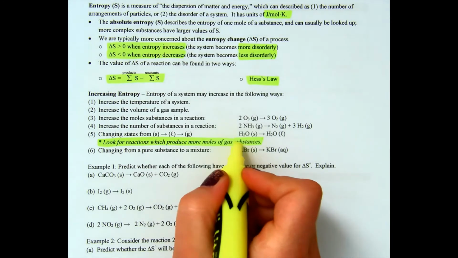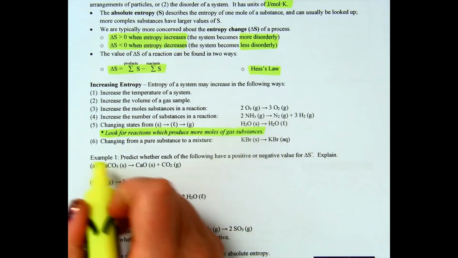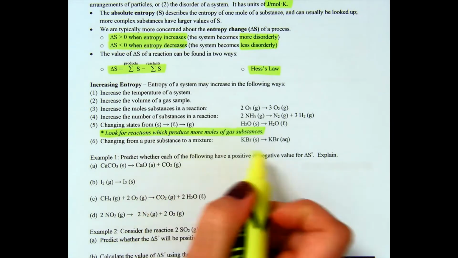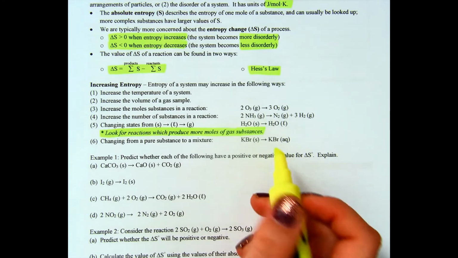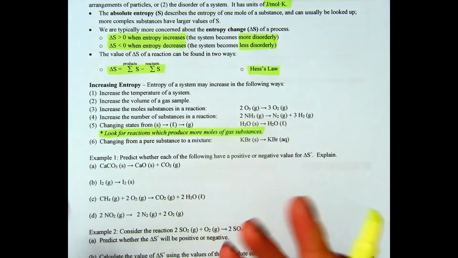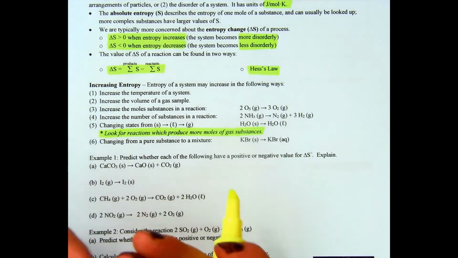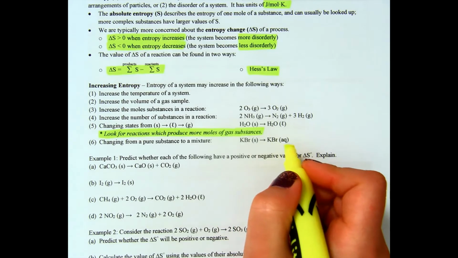More moles of gas usually means more disorder. So changing from a pure substance to a mixture is also more disorderly, so your entropy is going to increase. Here you're introducing waters, you're getting aqueous right here, and in a mixture, things are more disorderly. They're all mixed up. So again, our entropy is going to increase.